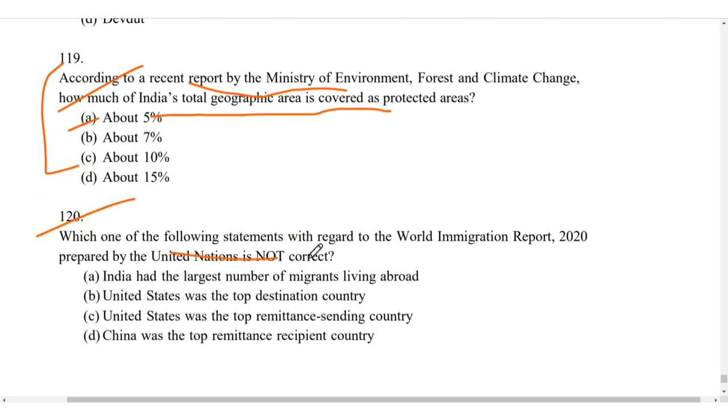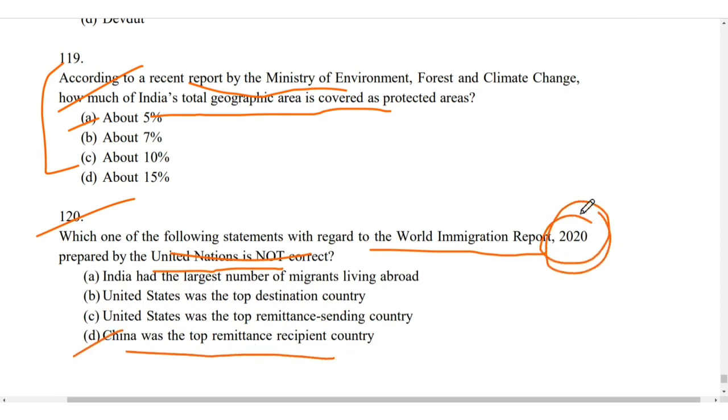Which of the following statements with regard to the World Migration Report 2020 prepared by the UN is not correct? So for 120 it is D. China was the top remittance recipient country. Again, a current affairs question.